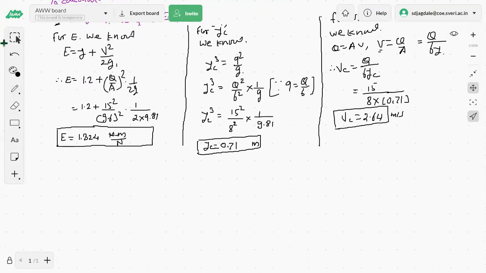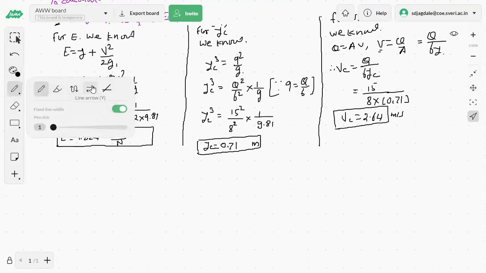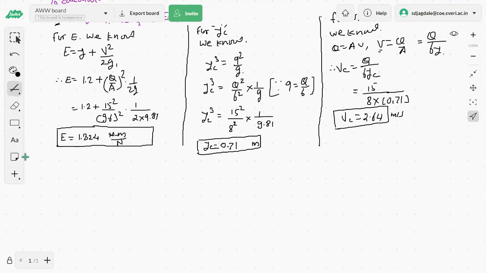That is the minimum specific energy we have to go for. How to go for the minimum specific energy? कशी काढणार रे? Minimum specific energy, E minimum we have to go for. First you will put up 3 by 2. Not the maximum discharge. E is equal to 3 by 2 Y. Sorry, 3 by 2 Y. That is the condition for maximum discharge. Okay. So here we want to calculate the minimum specific energy.